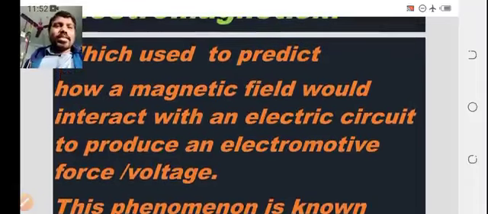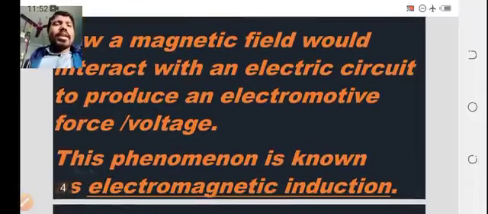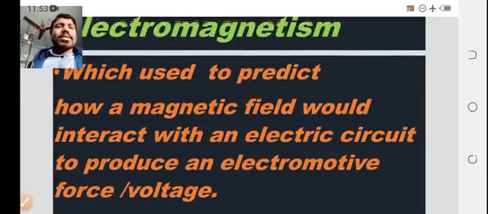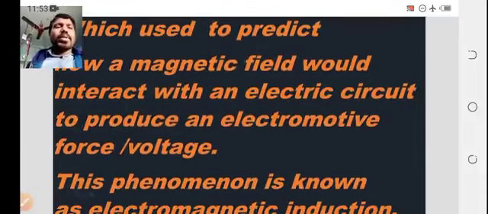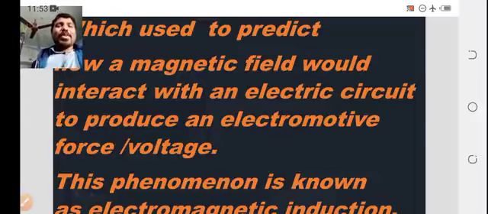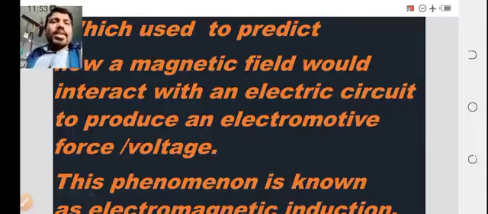To study electromagnetic induction, Faraday's laws are essential. Faraday's laws are used to predict how a magnetic field would interact with an electric circuit to produce an electromotive force or voltage.